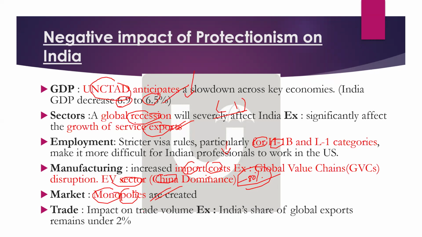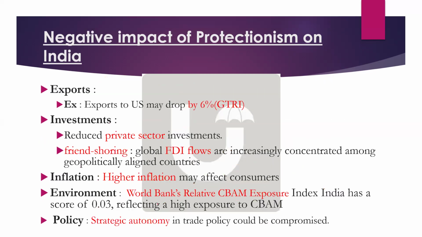And trade: if you see the impact on trade volume, remember India's global export share is already less than 2%. Then obviously overall trade protection measures are going to impact India's share of global exports as well. And if trade protection measures of the US are implemented, there will be almost a 6% drop in exports to the US.